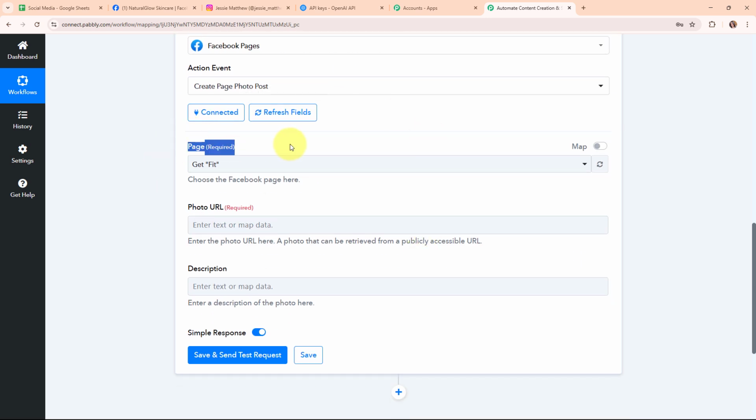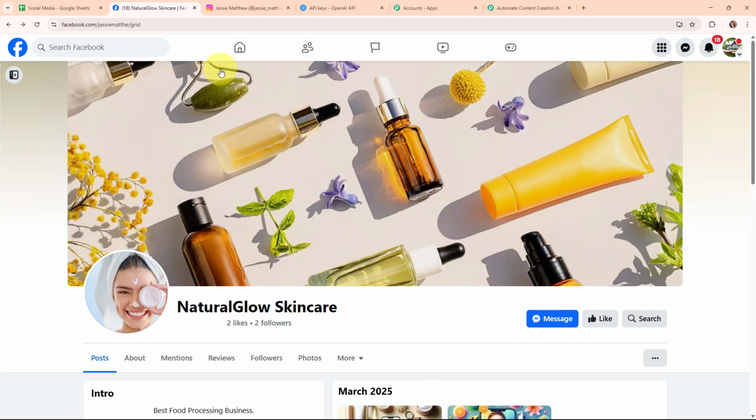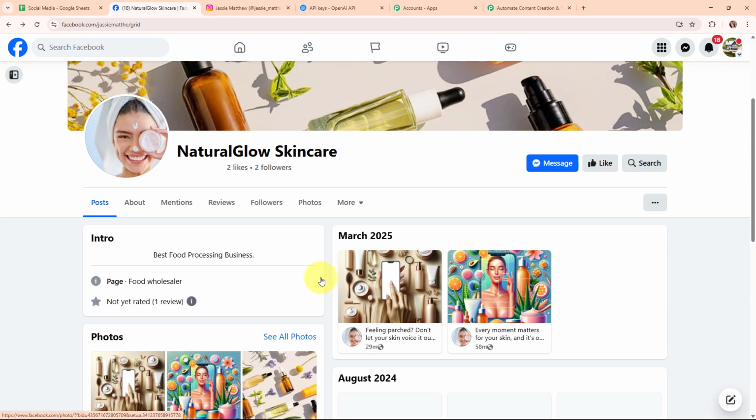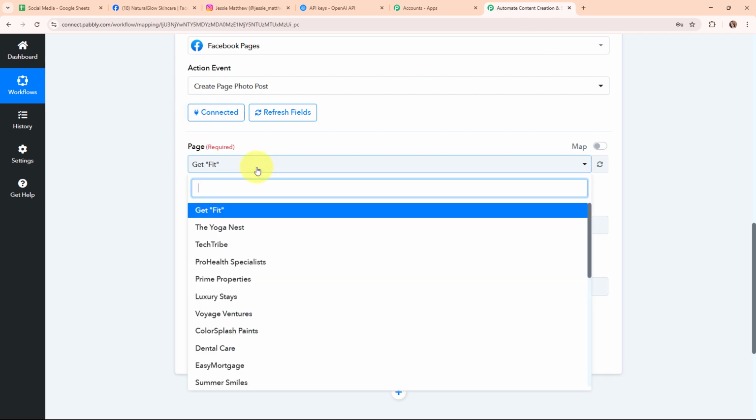So moving forward, it is asking me to select the page. I've already shown you that I have my Facebook page with the name Natural Glow Skincare over here, and I want to create a new post on this particular Facebook page. So now let's go back to Pabbly's workflow, and here I'm going to select my page as Natural Glow Skincare.